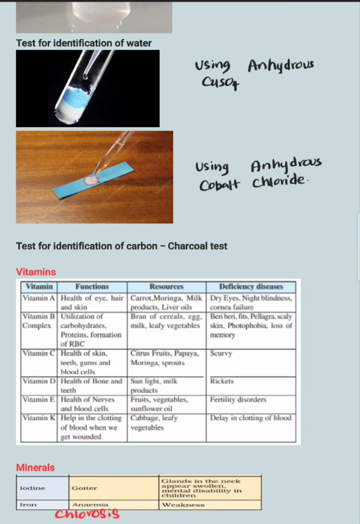Then you can draw a black color line on the paper because it forms charcoal. Charcoal means carbon, right? So charcoal test එකෙන් තමයි අපි carbon identify කරන්නේ. burn කරාම black color compound එක residue එකක් form වෙනවා. ඒ residue එකෙන් ඔයාලට පුළුවන් paper එකක black color line එකක් අඳින්න. එහෙනම් ඒක තමයි charcoal test එක.